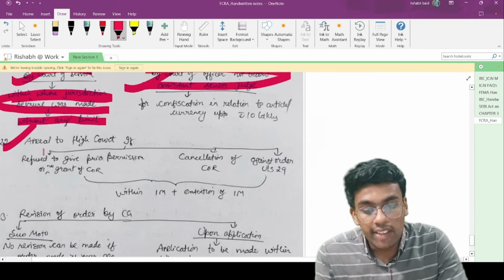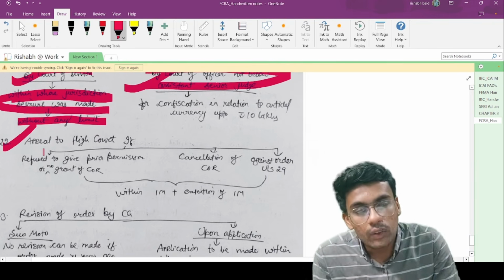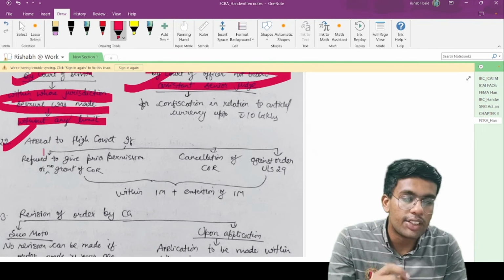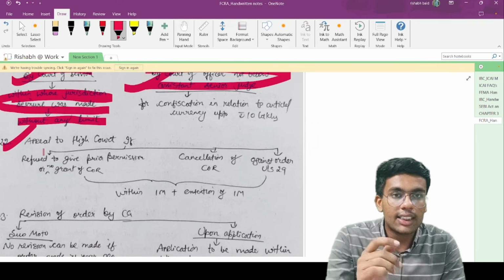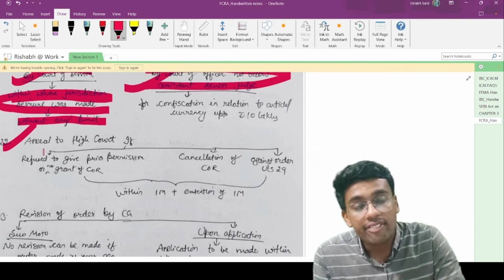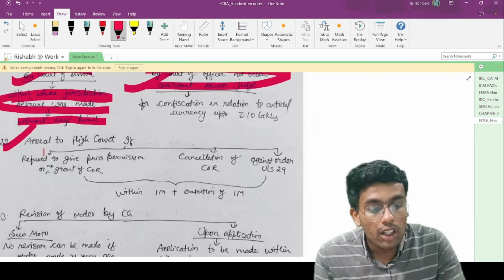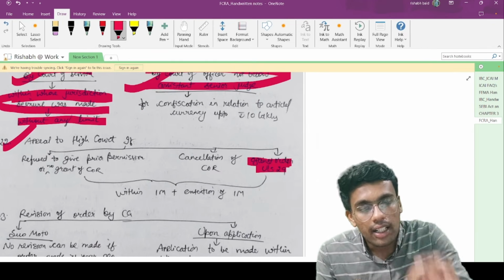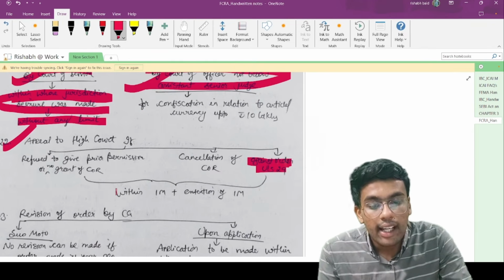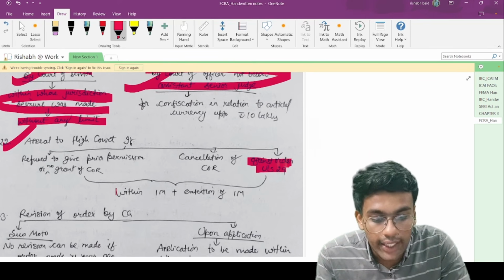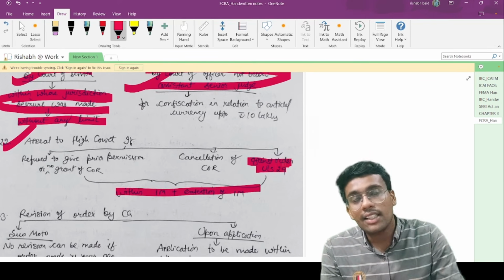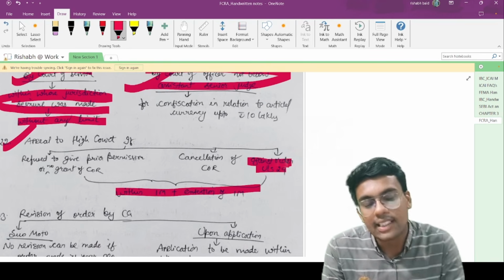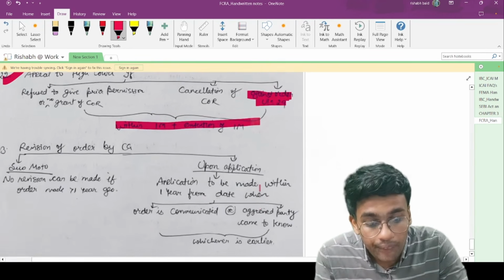Appeal to High Court. If you have made an application to the central government for a certificate of registration or prior approval and such an application has been rejected, or the certificate of registration has been cancelled, or there is an order under section 29, then an appeal can be made to the High Court within 1 month, and an additional extension of 1 month can be granted if there is sufficient reasonable cause.